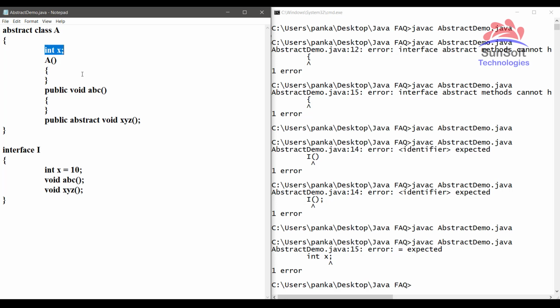Because in an abstract class the variables belong to an instance, so while creating an instance of the subclasses of this abstract class, that time the constructor will initialize the values. But in an interface they don't belong to an object. So hence we need to initialize them at the beginning itself in the program.